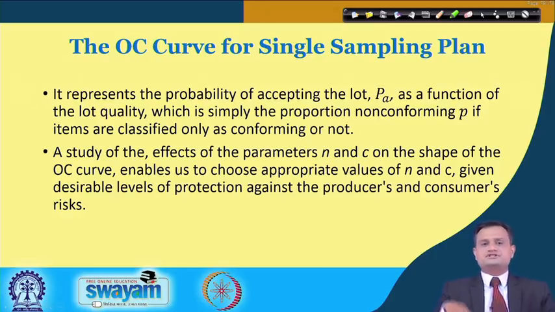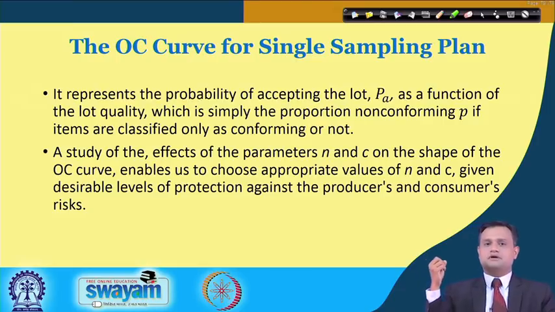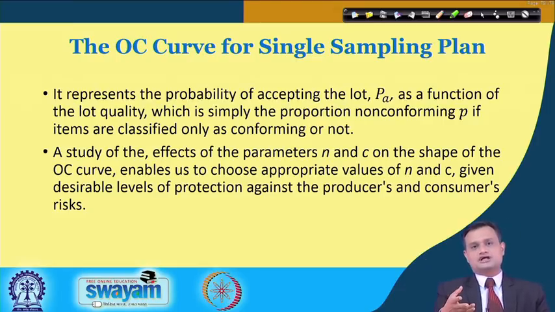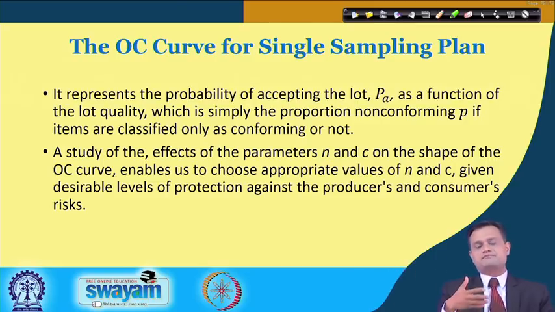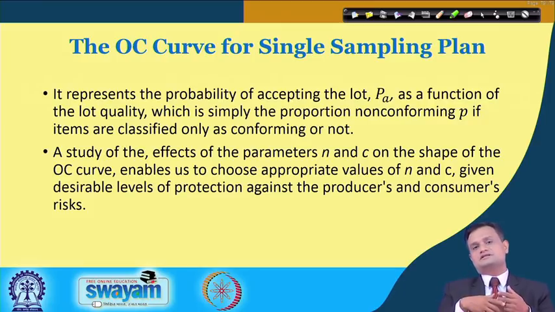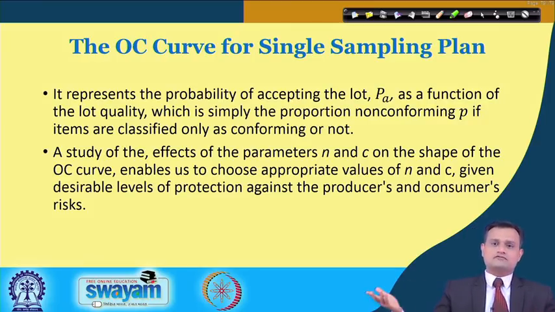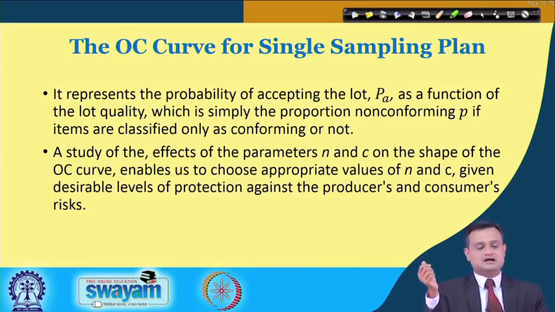So typically, if you see the operating characteristic curve, which is a measure of performance either of a control chart or the acceptance sampling plan, basically it provides the discriminatory power. I am repeating this statement again and again: how discriminatory the acceptance sampling plan is in terms of separating the good lot from the bad lot, and this is what we try to appreciate as part of the operating characteristic curve.